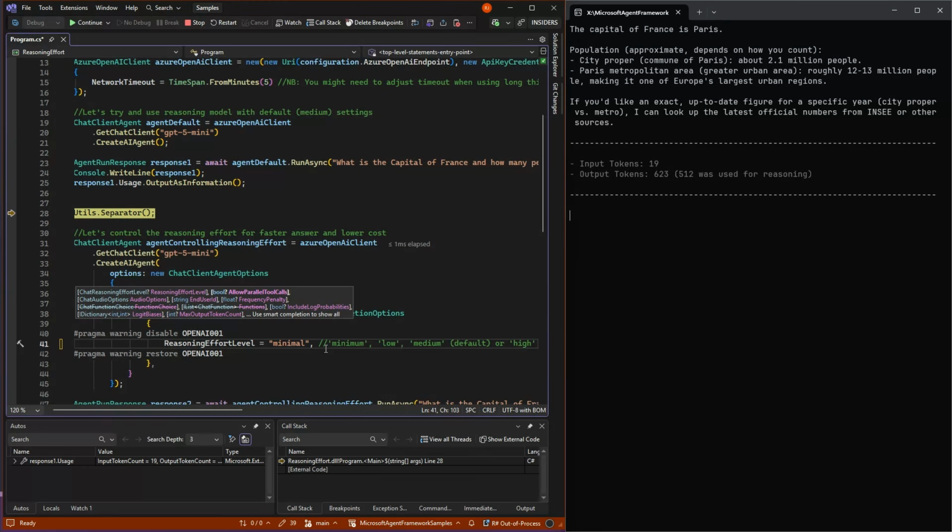Other models like Claude and Gemini do it in completely different ways. So what I'm showing is something that only works with Azure OpenAI now, and you need to go in and check the documentation of the other models on how you set that for their reasoning effort.